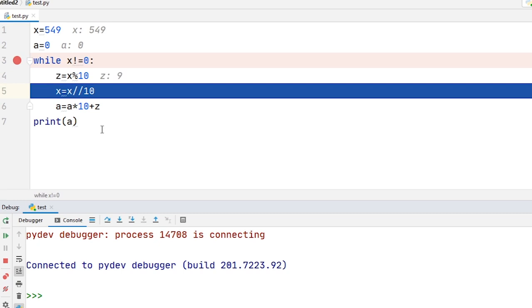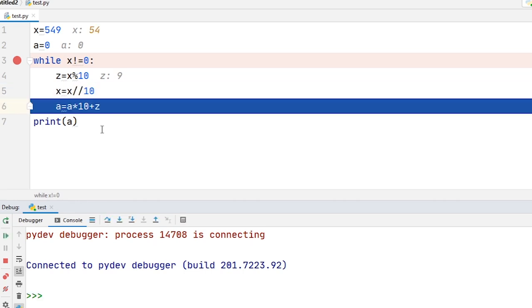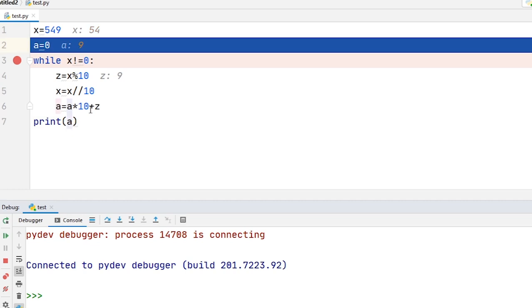At next step, x is equal to x floor division by 10. That means the value of x will be 54. Here you can see the value of x is now 54. Again, a is equal to a into 10 plus z. So initial value of a is equal to 0, 0 into 10, 0 plus z. That means 9. So the final value of a will be 9. Okay. Here you can see the value of a is now 9.